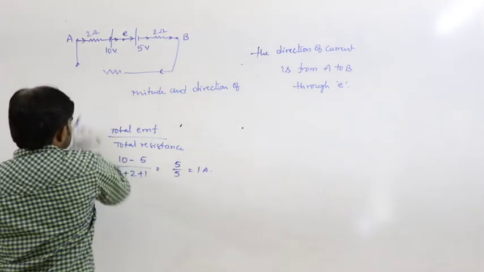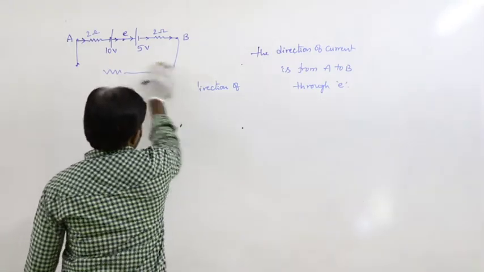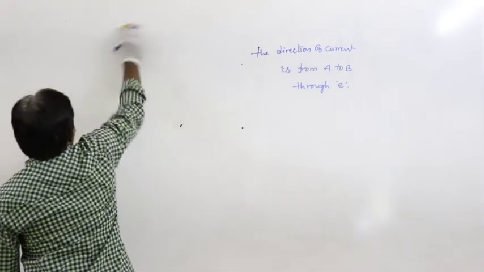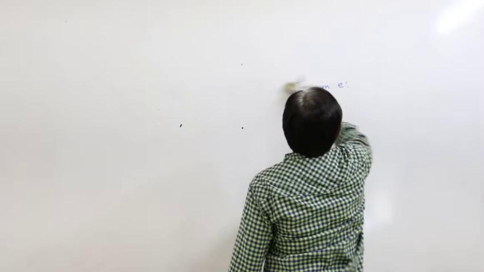Next, one more question. So one more question we can do here. When the current drawn from the battery is 0.5 amperes, its terminal potential difference is 20 volts, and when the current drawn from it is 2 amperes, the terminal potential reduces to 16 volts. Find out the EMF and internal resistance.